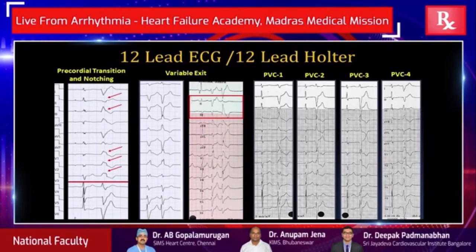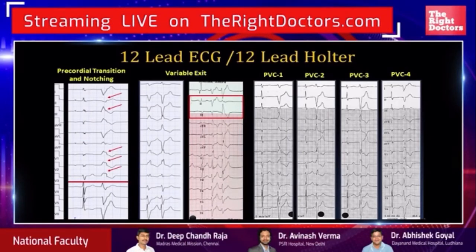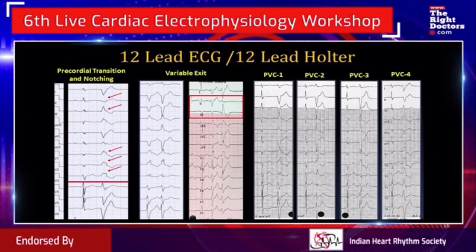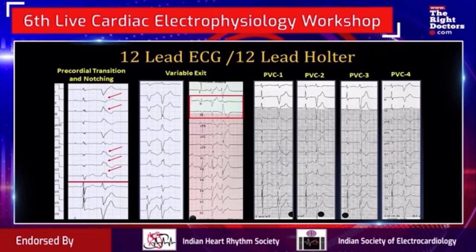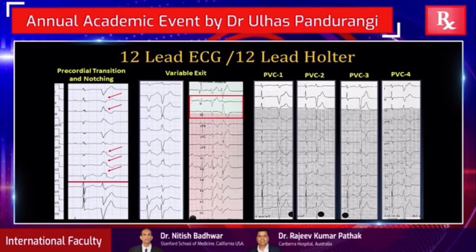In our study, and I'm going to present our data, later transition of the R wave to S wave was also associated with worse outcome and required multiple ablations rather than a single procedure success. When you see a variable exit, such as these, they're also a marker that there is preferential conduction present, and this might be difficult to get rid of. In a Holter, if you are seeing multiple QRS morphologies, that again is a telltale sign that these are going to be difficult cases which will require multiple lesions or maybe even multiple procedures to be able to eliminate those.